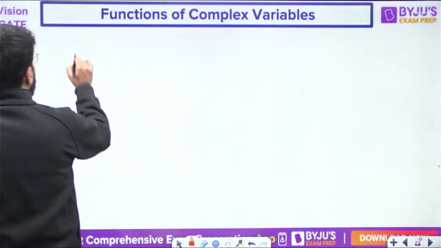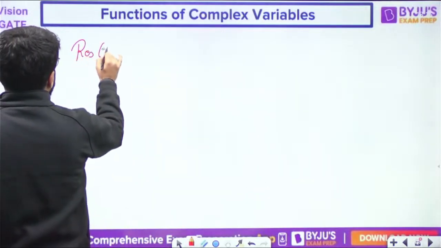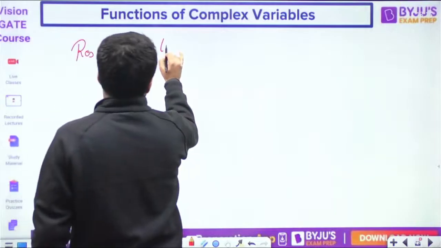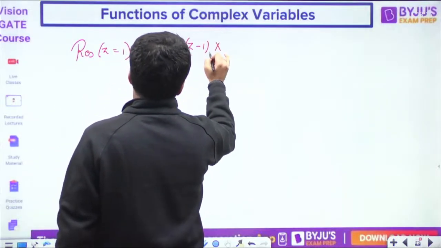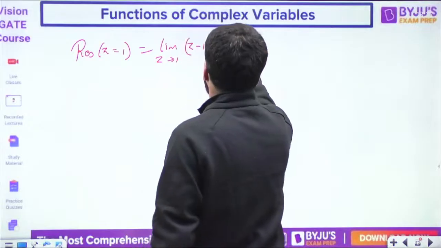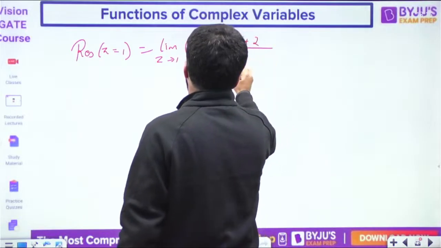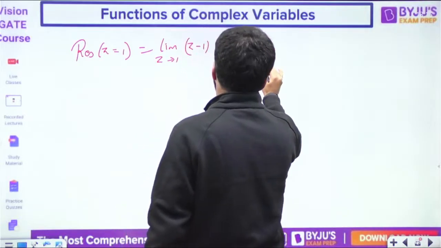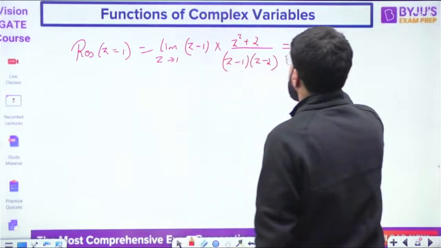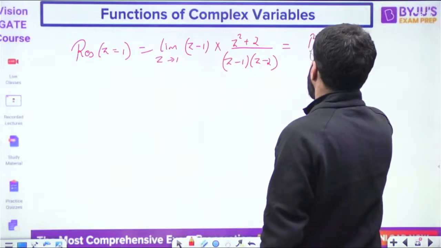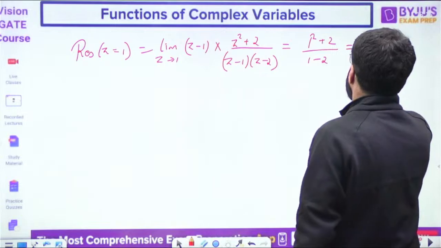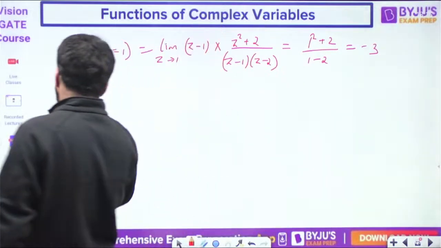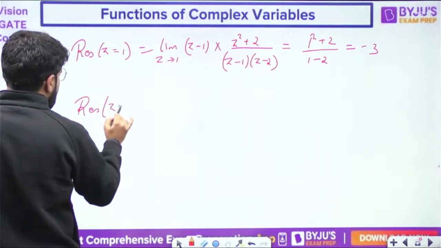So let us start with the residue at z equal to 1. Limit z tending to 1, z minus 1 into f(z). What is f(z)? z square plus 2 upon z minus 1, z minus 2. z minus 1 is clearly cancelled. Now put z equal to 1, so 1 square plus 2 upon 1 minus 2. 1 plus 2 is 3, and divided by minus 1. This is minus 3.